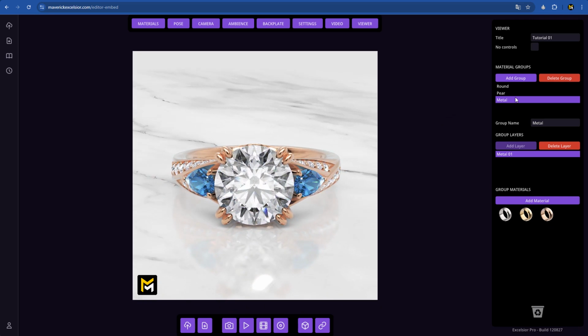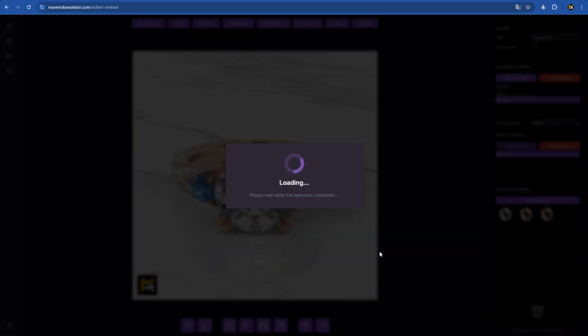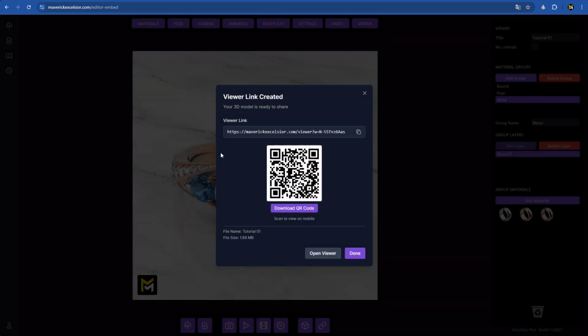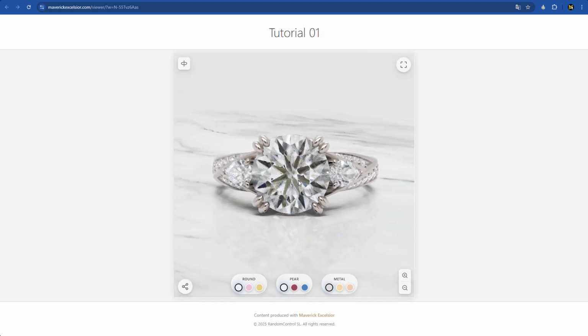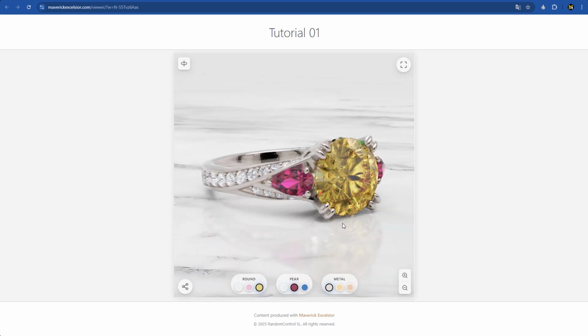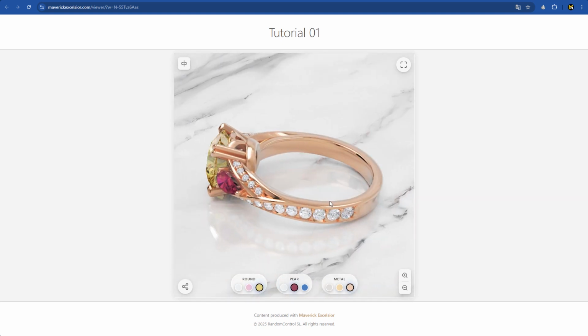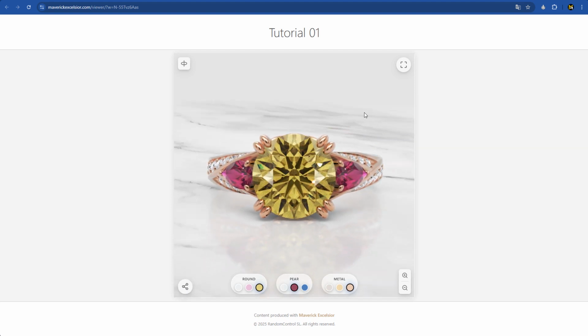Finally, let's create an interactive link, just like we did in the previous tutorial. We'll wait a few seconds, and our link is ready. Let's open it and see how our material configurator turned out. Now you can change the materials easily and mix and match them however you like. Of course, you can share this link via WhatsApp or email and play around with all the combinations. It's really simple and convenient.